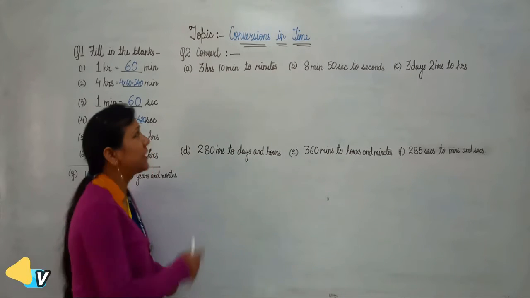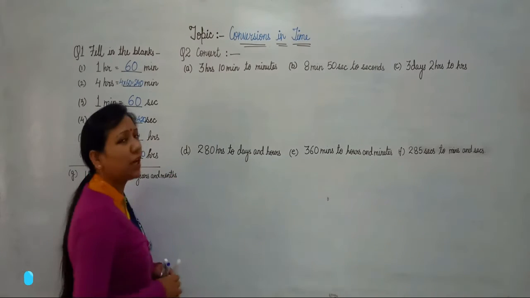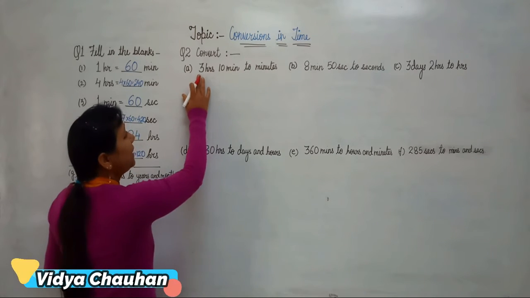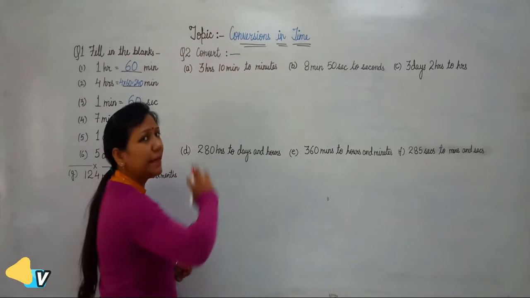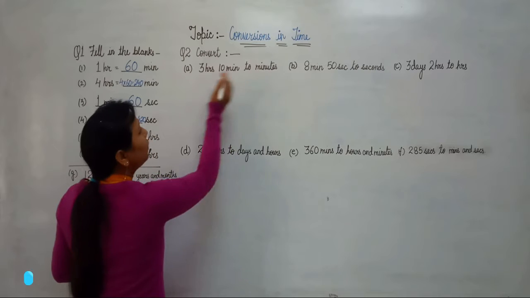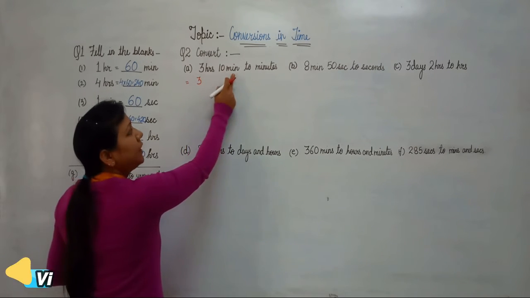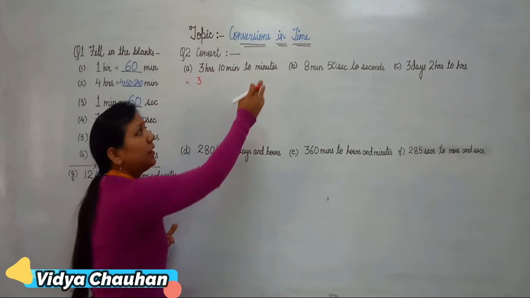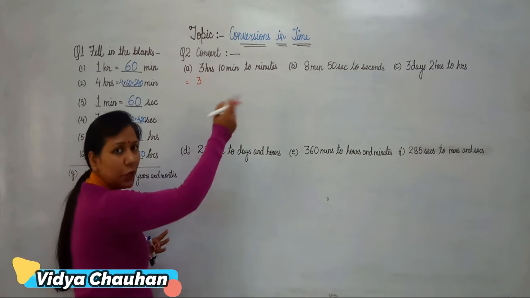Now students, let's continue with the second question. In the second question we have to do some conversions. The first part says we have to convert 3 hours 10 minutes into minutes. So let's see how you are going to do that. The term is 3 hours and 10 minutes. 10 minutes is already in terms of minutes, so we have to convert only hours into minutes.